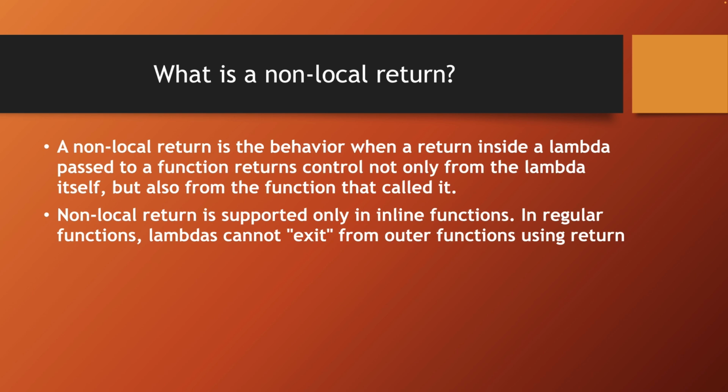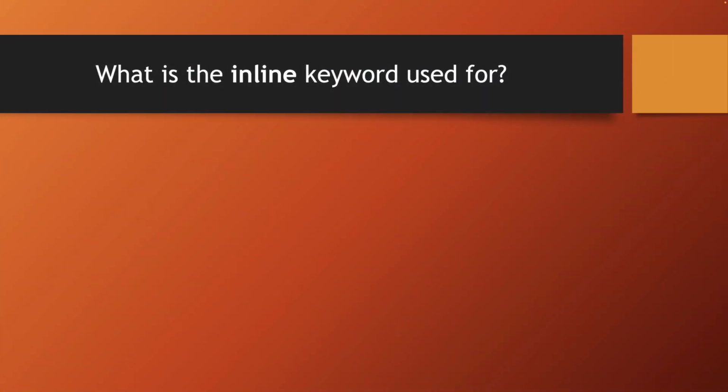Non-local return is supported only in inline functions. In regular functions, lambdas cannot return from outer functions using return. What is the keyword inline used for?